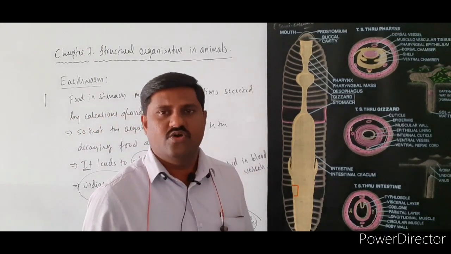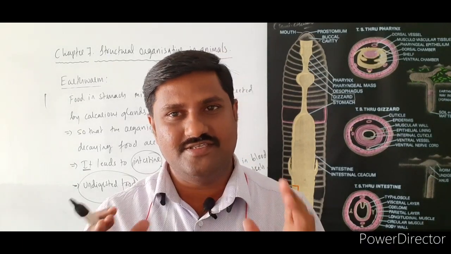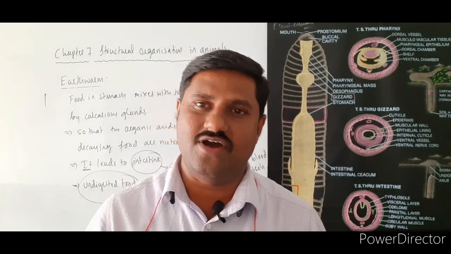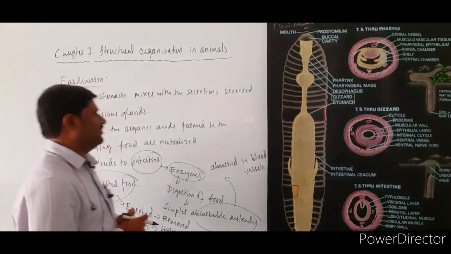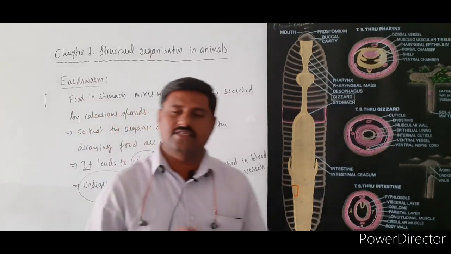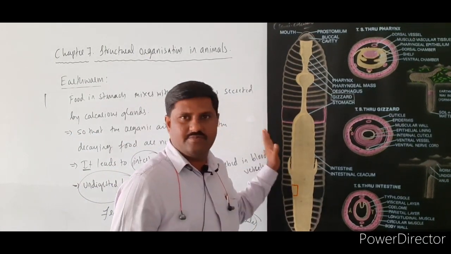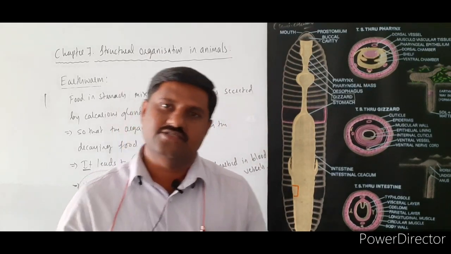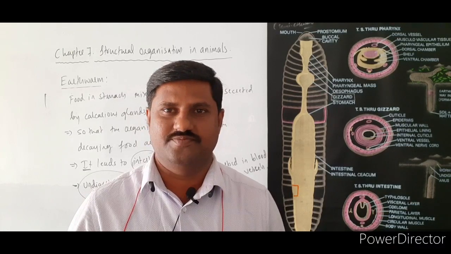So this is how the digestion of the organic food material takes place in the case of the earthworm, right? This is all about the digestive tract and the mechanism of digestion that takes place inside the digestive tract of the earthworm, right?